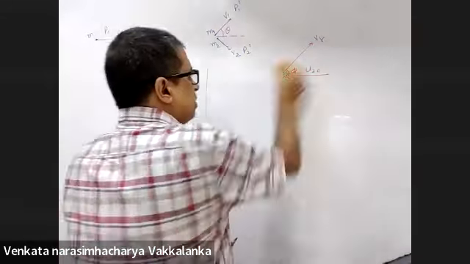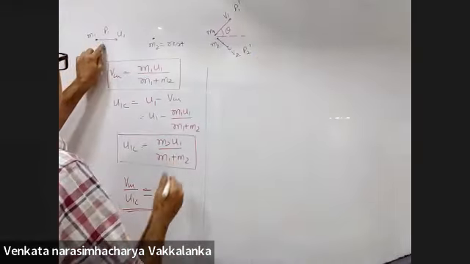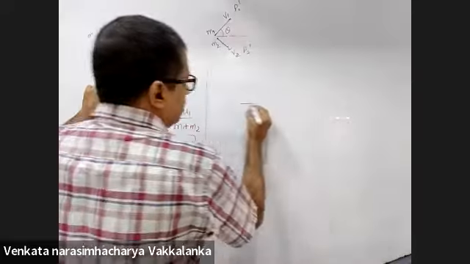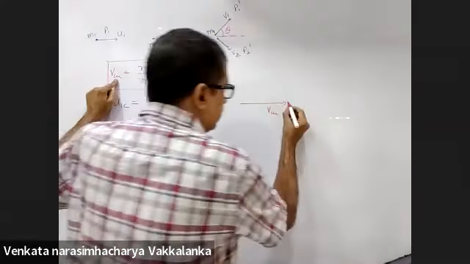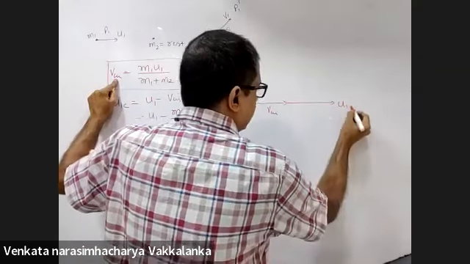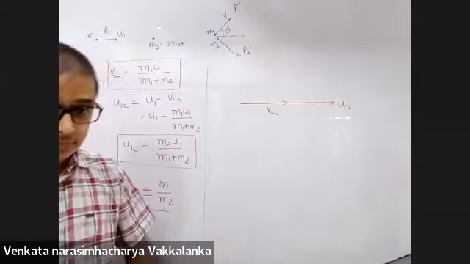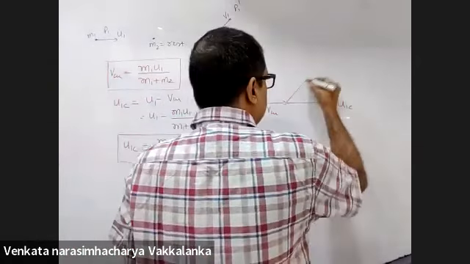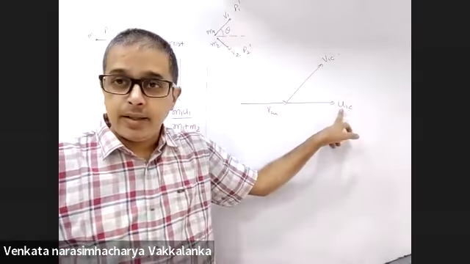Just keep this information with you. Please observe this carefully. I will draw the vector VCM like this. U1C, will it be along the same line? What you are telling me is V1C will not be along the same line.